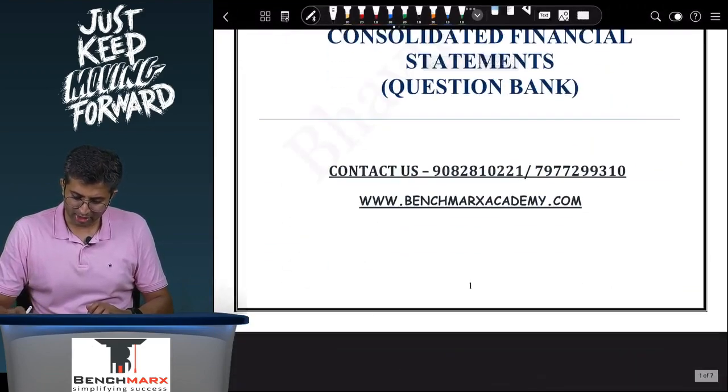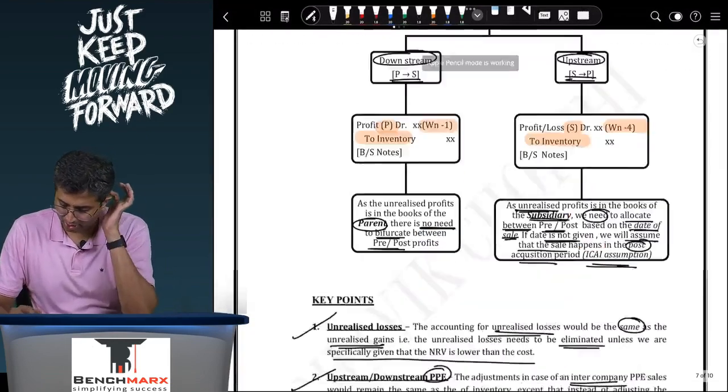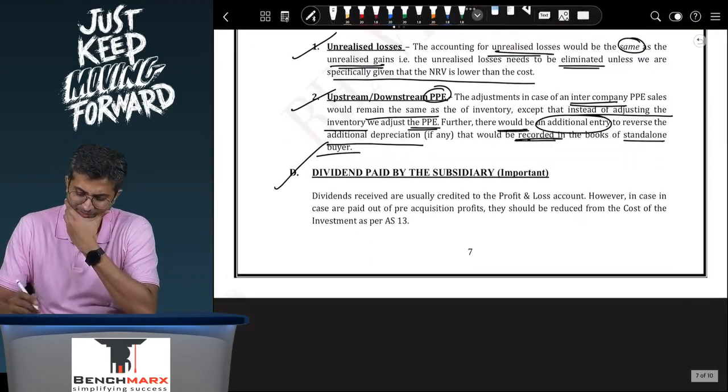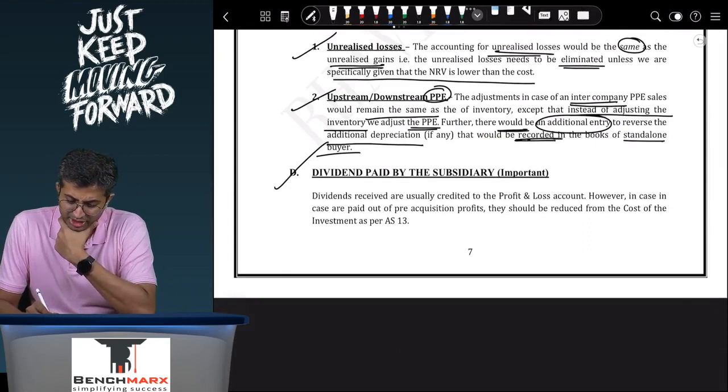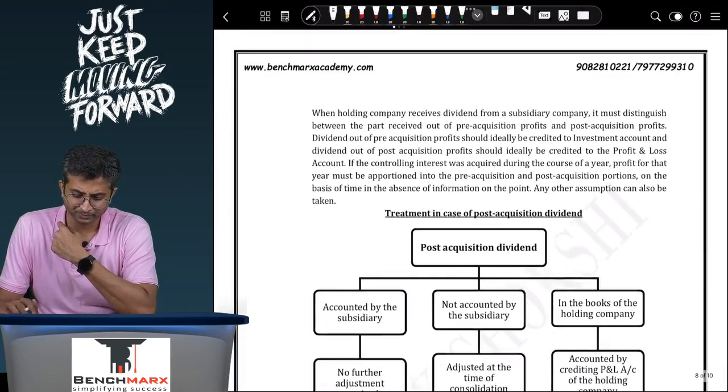So this is the question bank, just a second. So if we go to the theory on page 7, dividends received are usually credited to the profit and loss account. However, in case the dividends are out of pre-acquisition profits, they should be reduced from the cost of investment as per accounting standard 13.